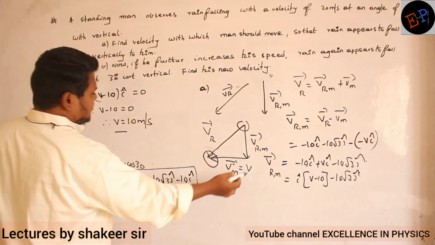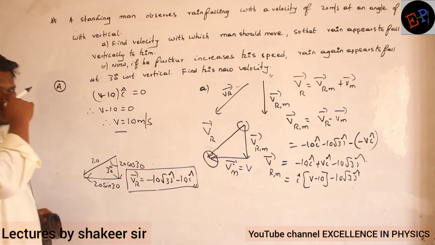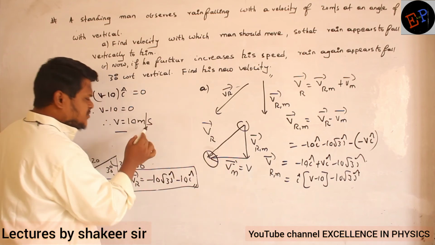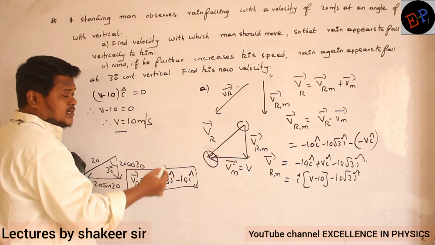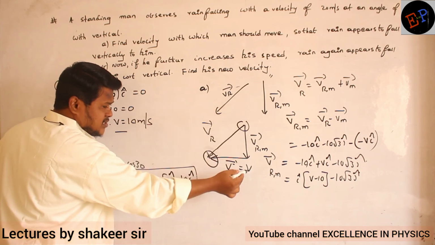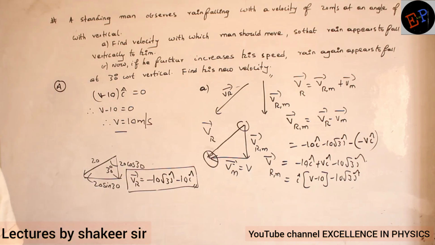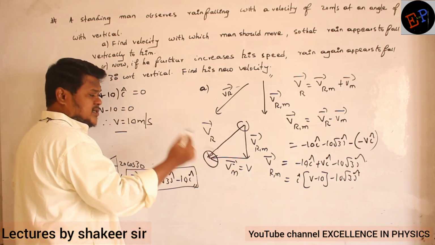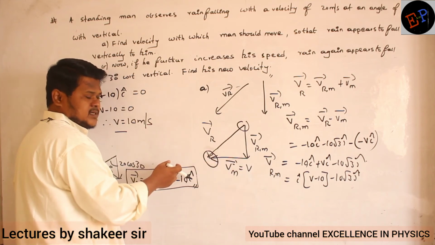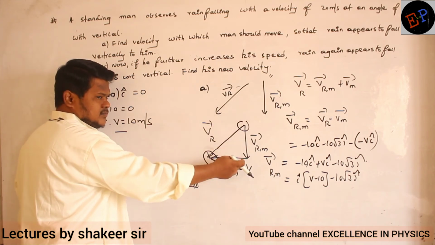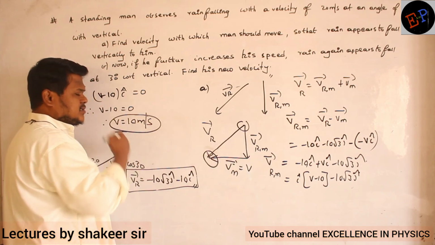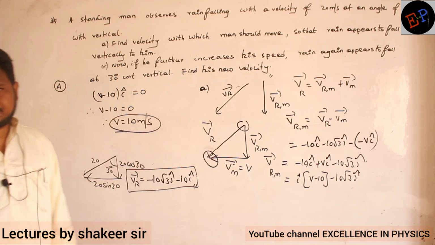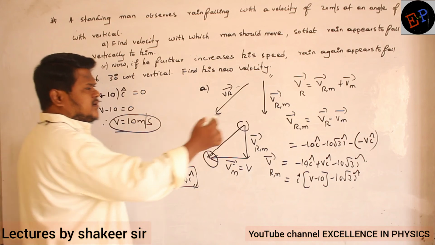And what is this v? V is nothing but the velocity of the man. So the man is moving with a speed of 10 meters per second in west direction. Then this rain appears to fall vertically for this man. That is the condition. When he is at rest, the rain is actually falling in this direction. But when he starts moving in this direction, then to this person rain appears to fall vertically. It is possible only when his velocity is 10 meters per second. That is our answer for the first question. Have you understood? So everywhere we have drawn the diagrams.